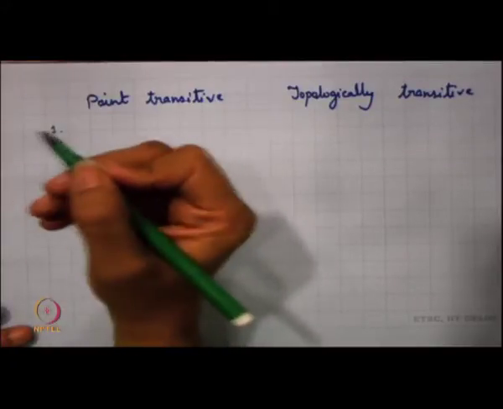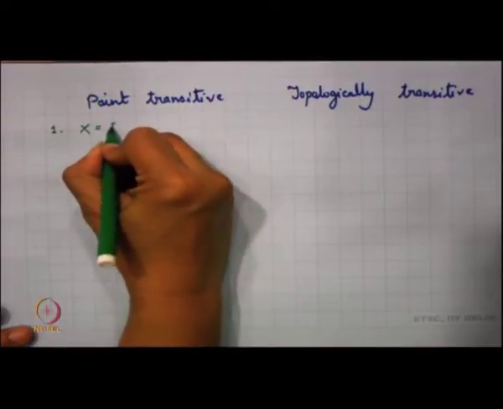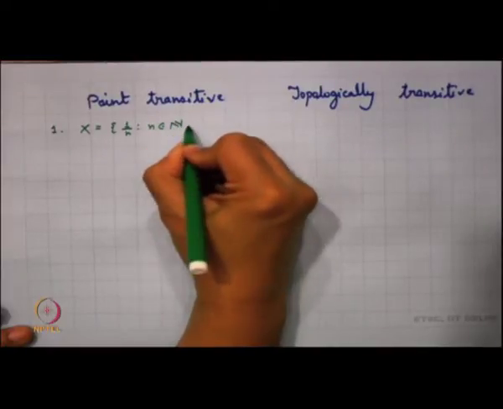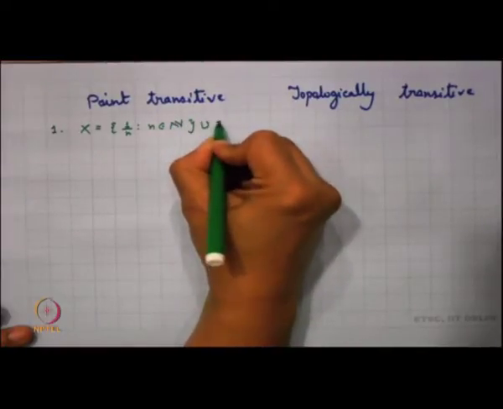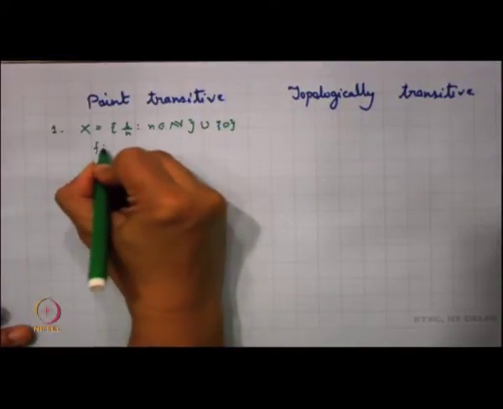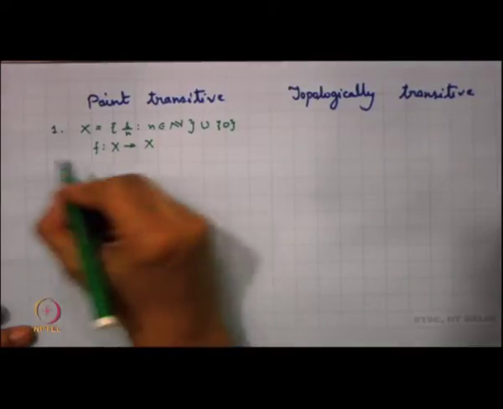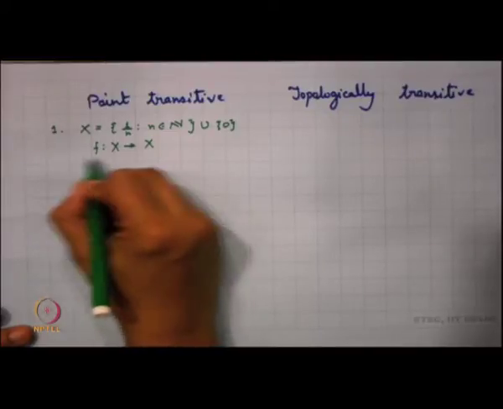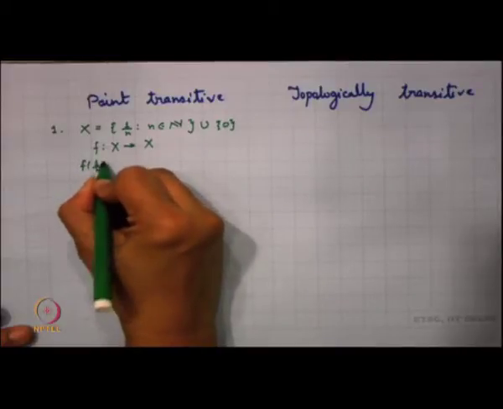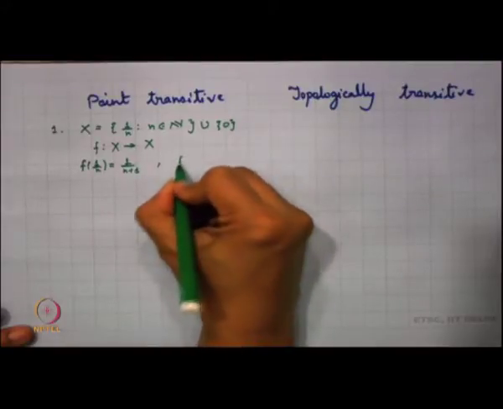I think we have perhaps seen this example earlier also. So my X happens to be the set of all 1 upon n such that n belongs to N, union 0, and I define my f from X to X such that f of 1 upon n is nothing but 1 upon n plus 1 and f of 0 is 0.